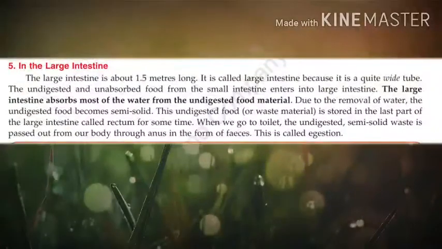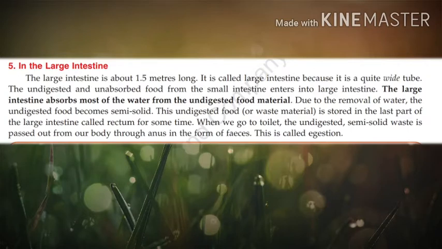Now, let us learn what happens in the large intestine. But before that, let us read about the structure of large intestine. The large intestine is about 1.5 meters long. Dear students, the length of the large intestine is 1.5 meters, whereas the length of the small intestine is 7.5 meters.